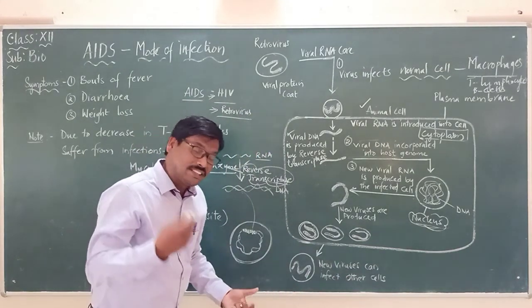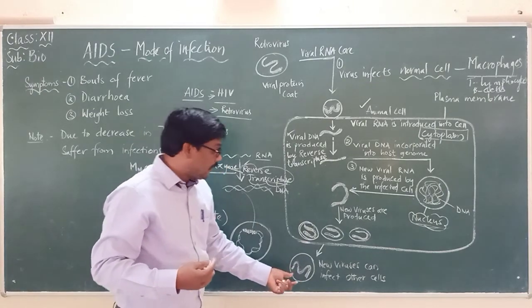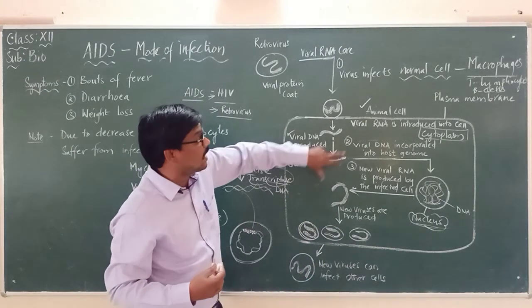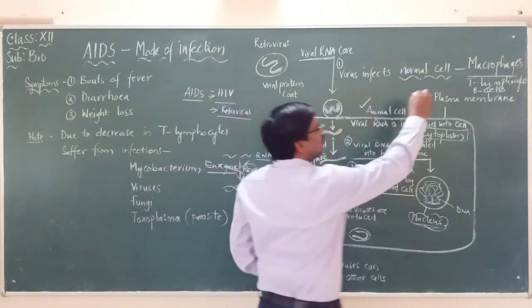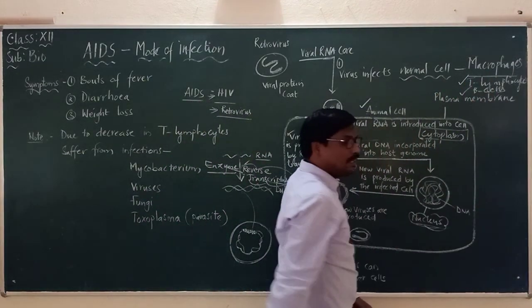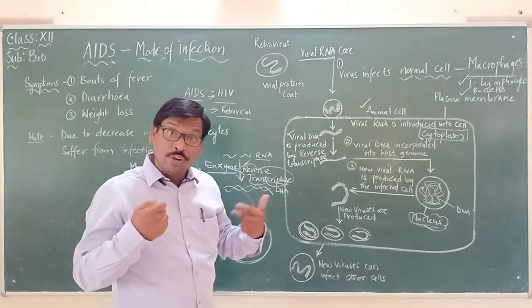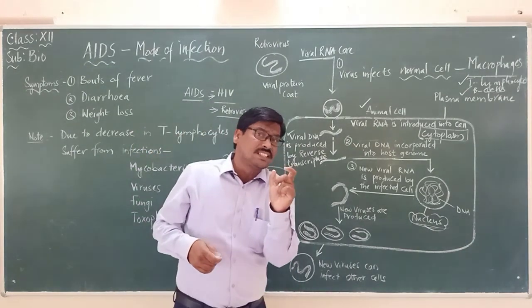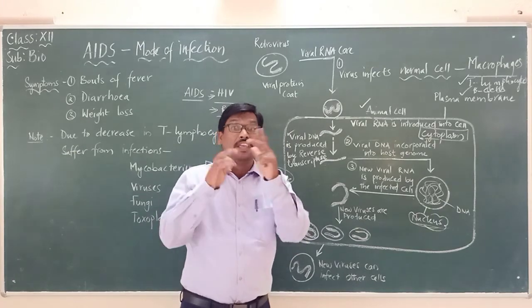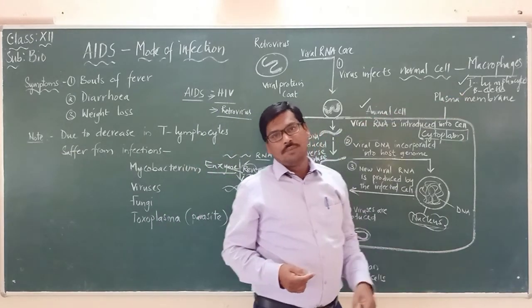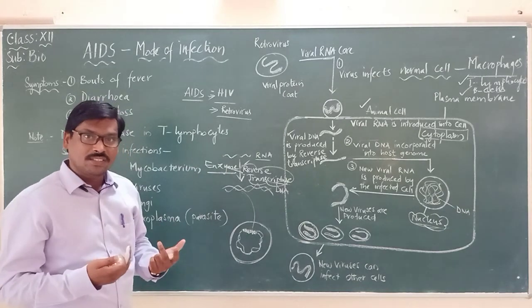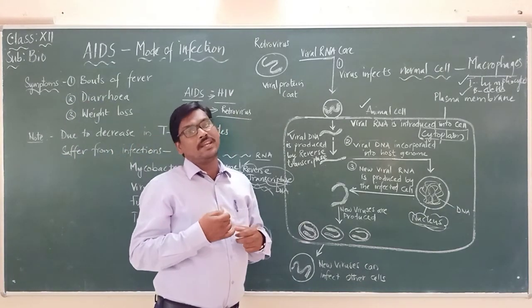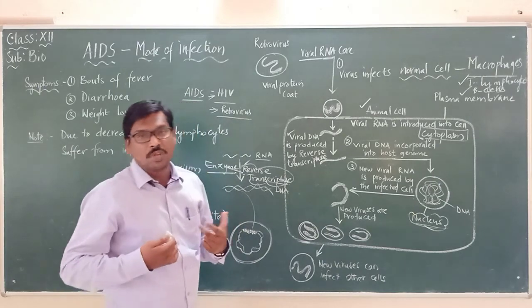What could be those other cells which will be infected by these new viruses that are synthesized in this animal cell? They may now target the T lymphocytes followed by the B lymphocytes. We know that the major cells that are very important in the immune system are what? T lymphocytes. So when the T lymphocytes are being destroyed, what happens? The immune system becomes very weak.